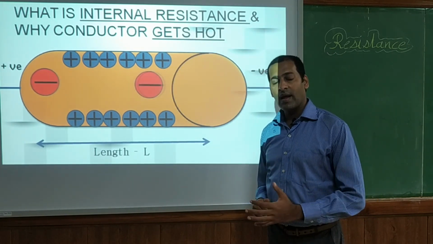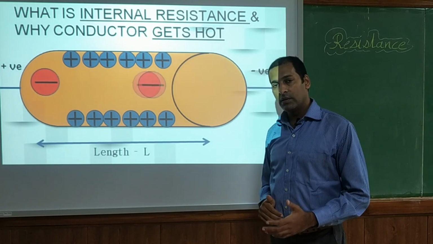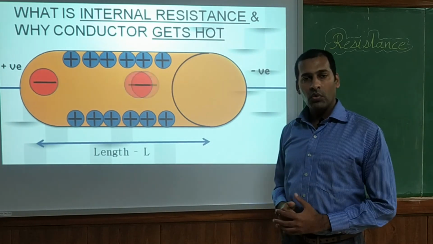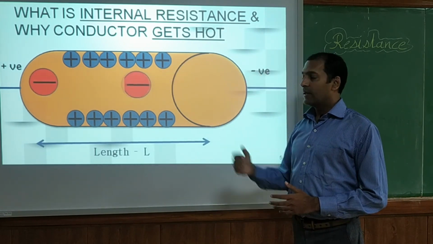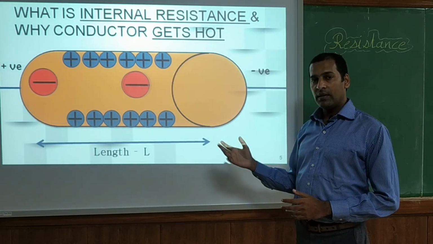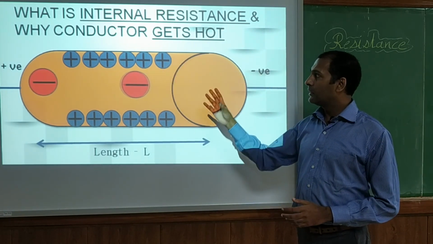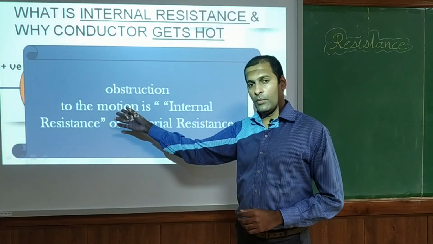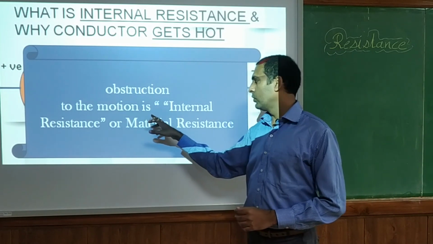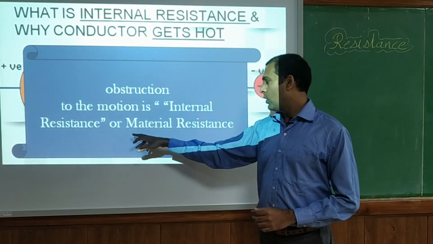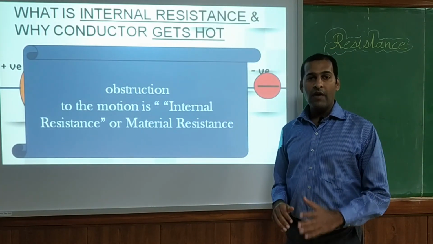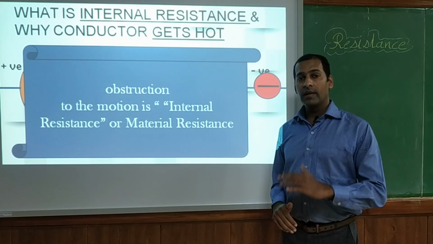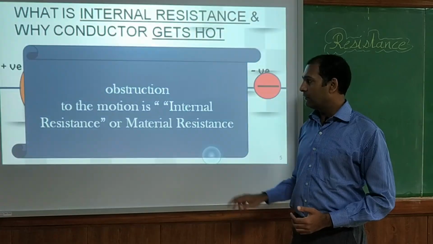And when they strike the immobile ions with higher speed, and if their velocity increases, they release more heat, and then our device gets hotter. So this is the concept of resistance. What is the moral here? Obstruction to the motion is internal resistance or material resistance. Every material will have its own internal resistance. Similarly, we will have external resistance, that we will see.